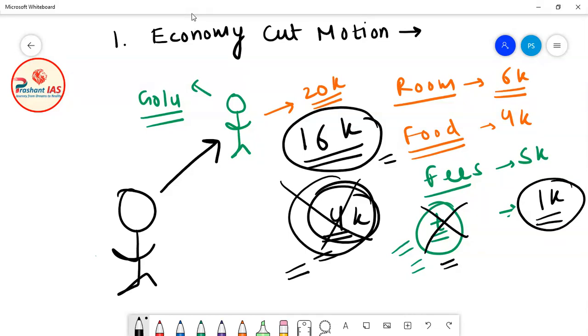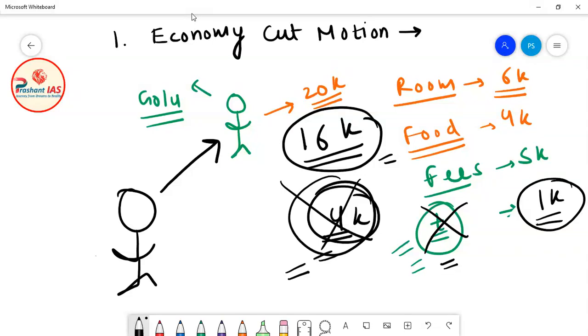Okay, now the same is the concept of economy cut motion. So what happens in economy cut motion is that the purpose of economy cut motion is to bring economy or saving in the expenditure, as it aims to reduce the amount of demand by a specific amount. Okay, now what does it mean?